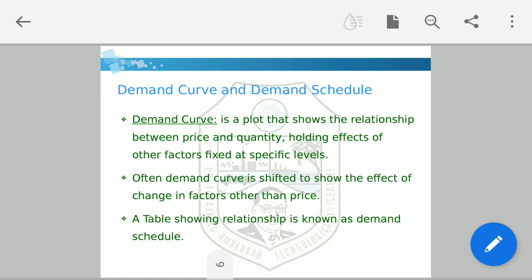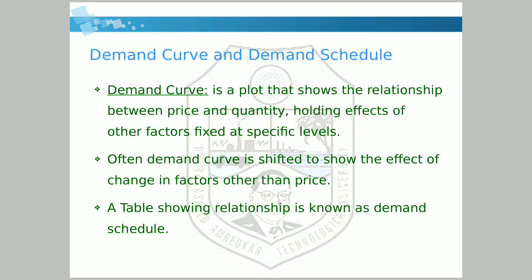Often the demand curve is shifted to show the effect of change in factors other than price. So whenever any factor other than price affects demand, there is a shift in the demand curve. We will see it. Now, this is the demand curve: a plot that shows the relationship between price and quantity demanded. Now, what is demand schedule? Whenever we show the relationship between price and quantity demanded in a tabular form, or in a table, that is known as a demand schedule.